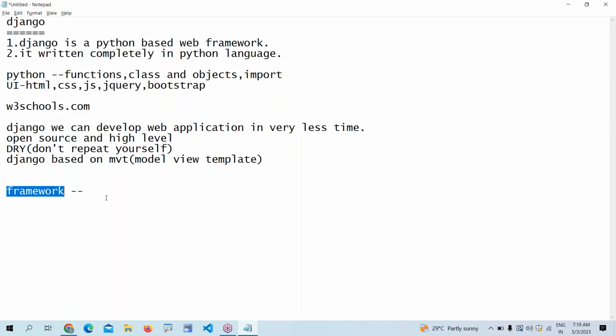Other frameworks follow a design pattern, called the MVC pattern. What is that? MVC means model, view, and controller. When you are developing any application, they divide it into three layers: presentation layer, logic layer, storage layer, like that. Everything is made separate.